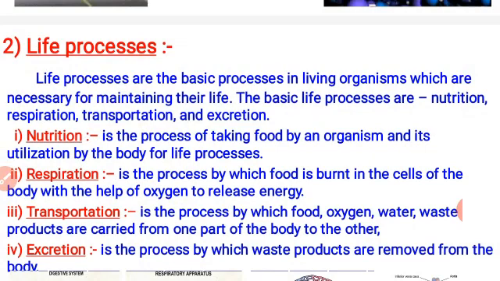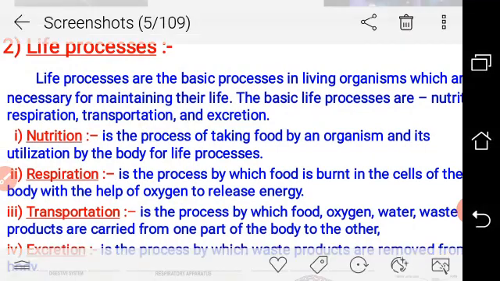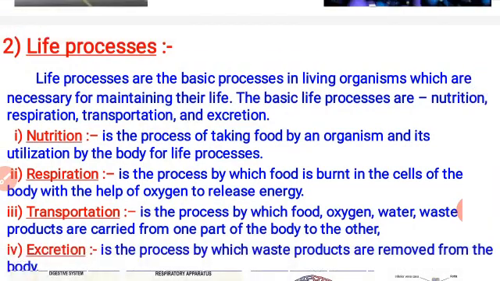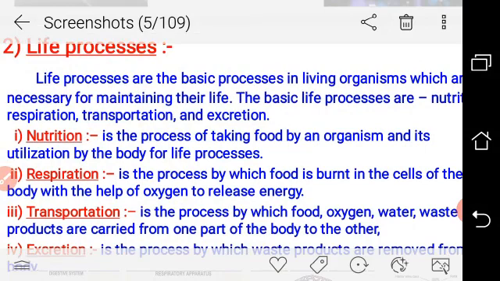We say burnt because in the presence of oxygen, the glucose present in the form of food in our body is converted into a chemical form of energy molecule. Usually it is known as ATP, adenosine triphosphate. It is the energy currency, or energy molecule, of the body. In this form, energy is stored in our cells, especially in the mitochondria. That's why we say mitochondria is the powerhouse of the cell.